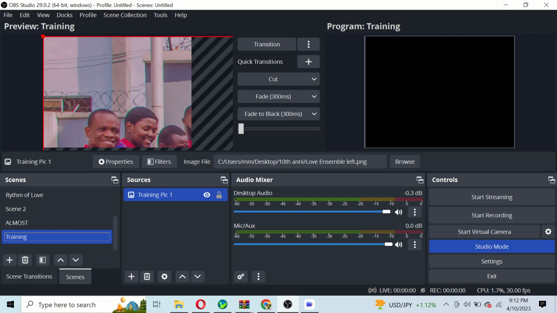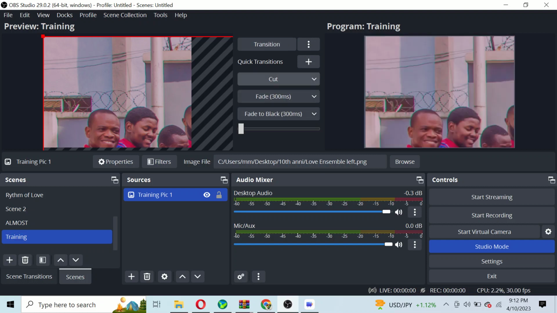But if you observe, the image is not full, it is not fitted into the preview dialog box. So if I send this now to my program section, it will still be like this. But how do I send it to my program section? If you have been used to Easy Worship, you can see some similarities here. Like in Easy Worship, we call it go live. So how do I send it to my program section? I can either click on this transition and it will go, or I can use this toggle here.